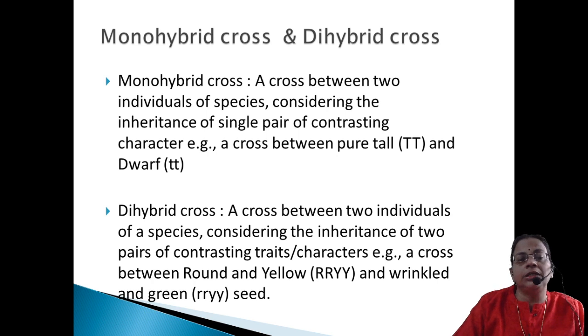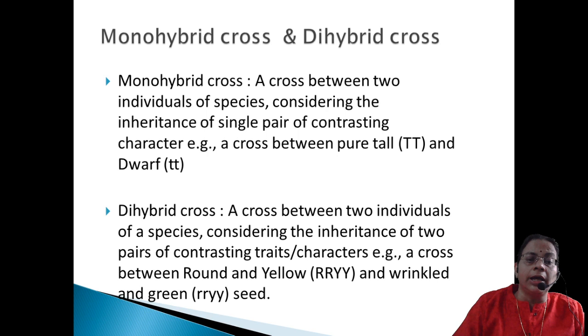And in the next step he adopted the second one, that is the dihybrid cross, a cross between two individuals of a species which differ in two contrasting characters. So the typical dihybrid cross is seed color and seed shape. For seed shape, the dominant trait is round and the recessive trait is wrinkled. For seed color, the dominant trait is yellow and the recessive trait is green. So pure round yellow, that is capital R capital R, capital Y capital Y, with wrinkled green seed, that is small r small r, small y small y.